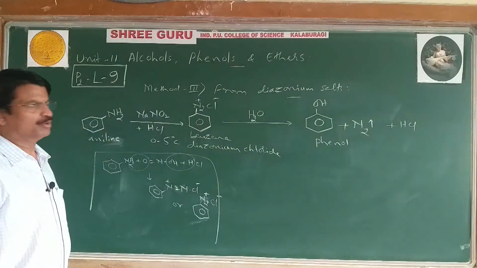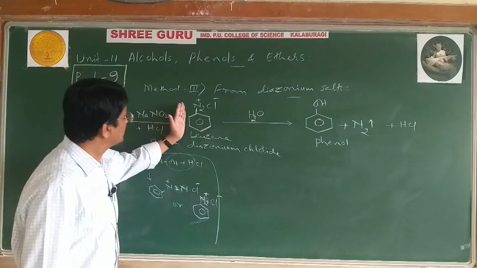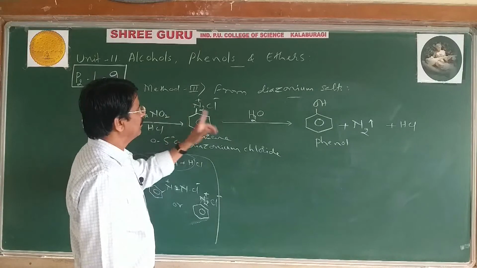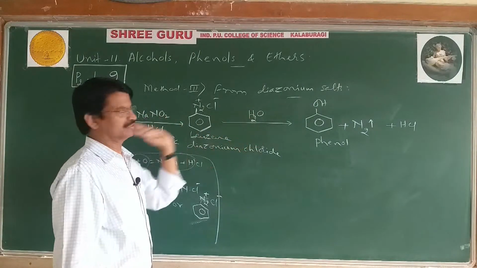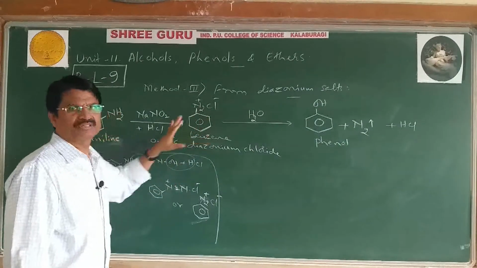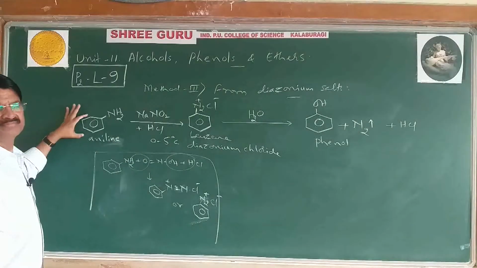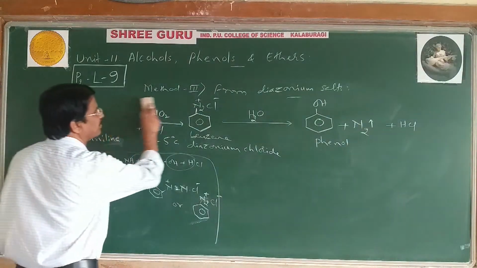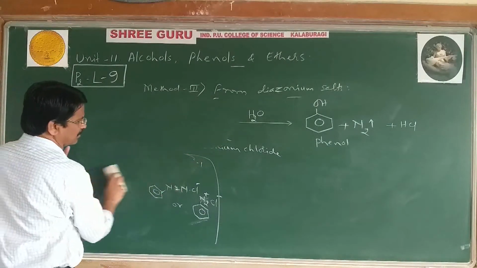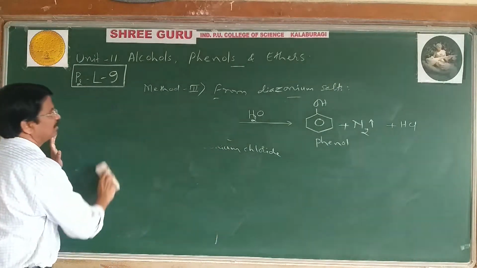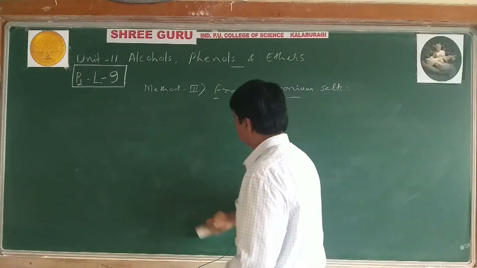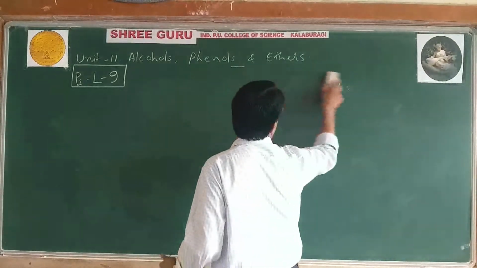All equations are important, and in the theory paper you can write diazonium salt to phenol. But to prepare diazonium salt, yes, we need aniline or a primary aromatic amine. So these are the 3 methods used to prepare phenols. Phenol can be obtained by these 3 methods.